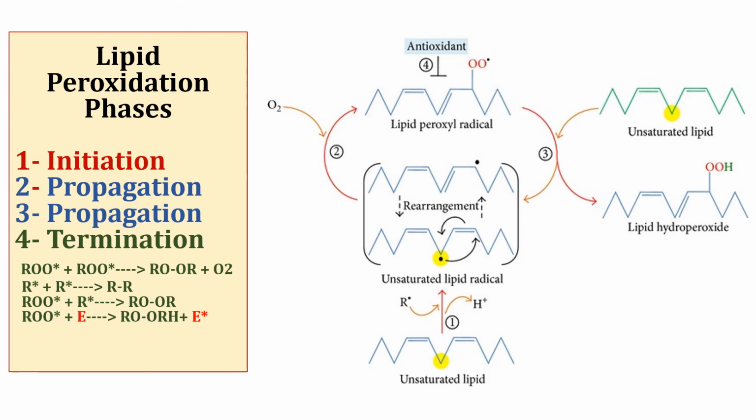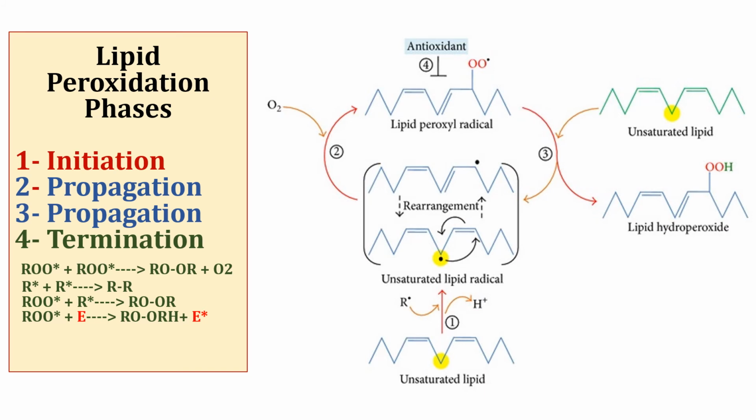Now this vitamin E radical can react with another free radical, peroxyl radical, to form non-radical product, or it can react with vitamin C and get reconverted into its original form, which we will discuss in later slides. So here you can see in termination phase what happens. The various types of radicals can react with another free radical to generate inactive products.